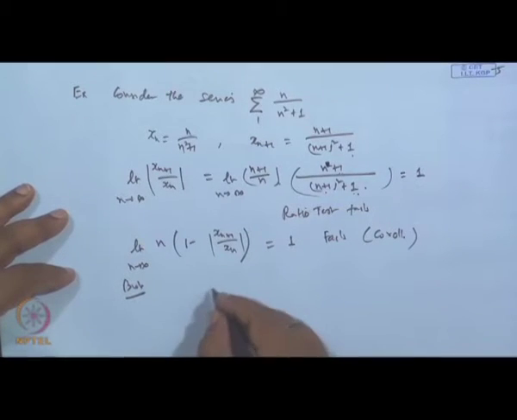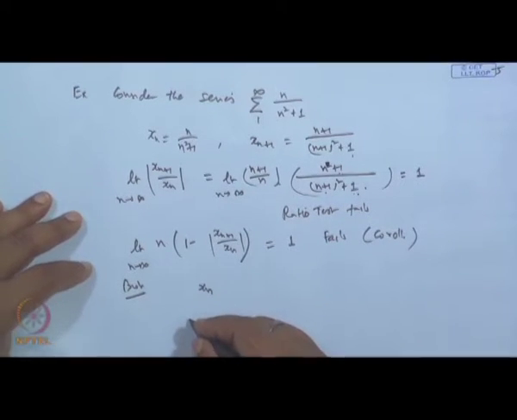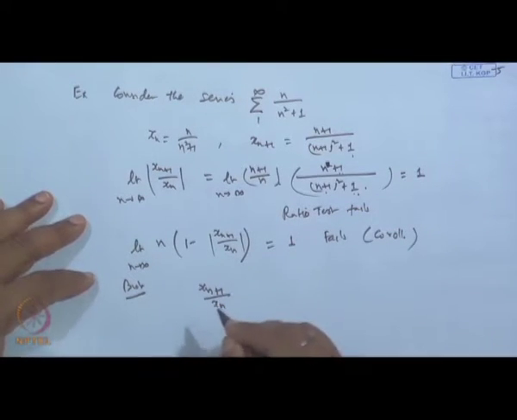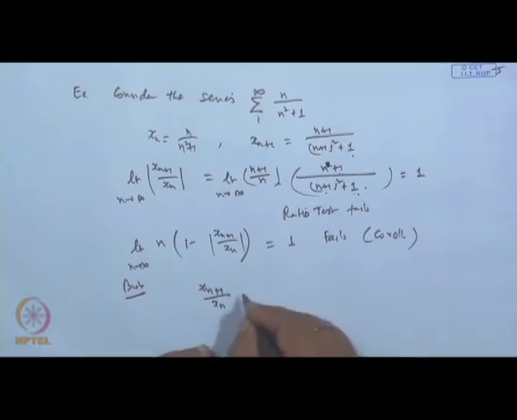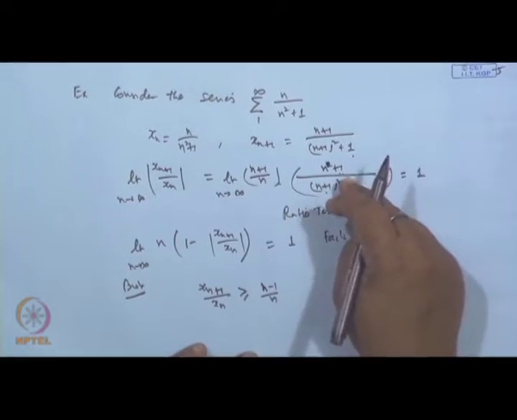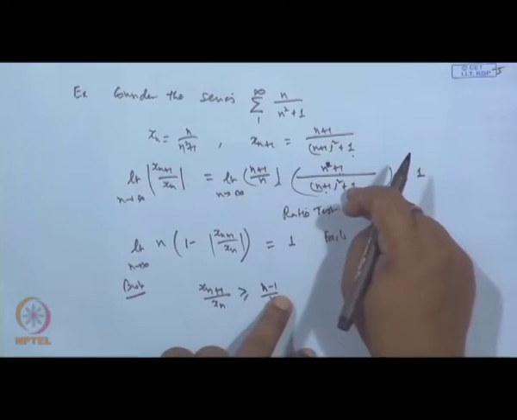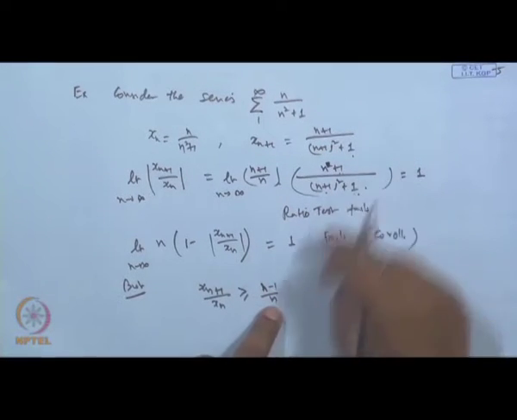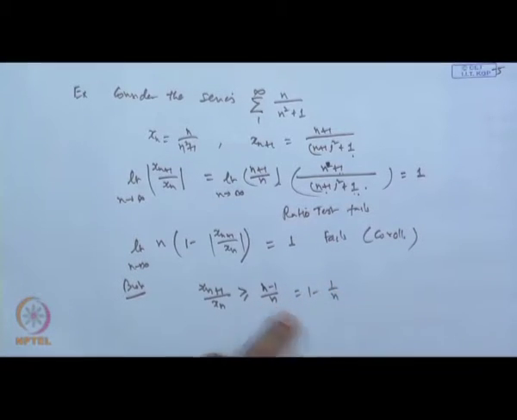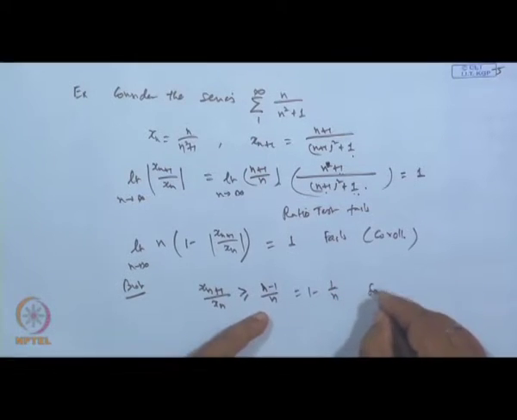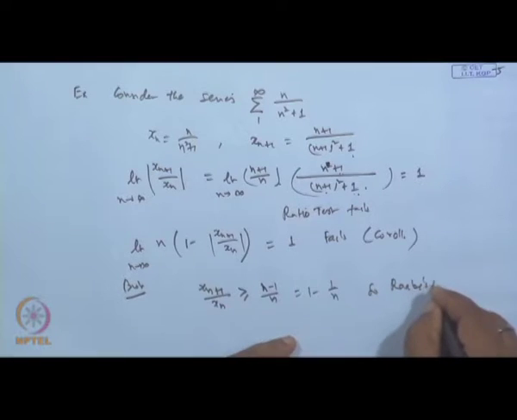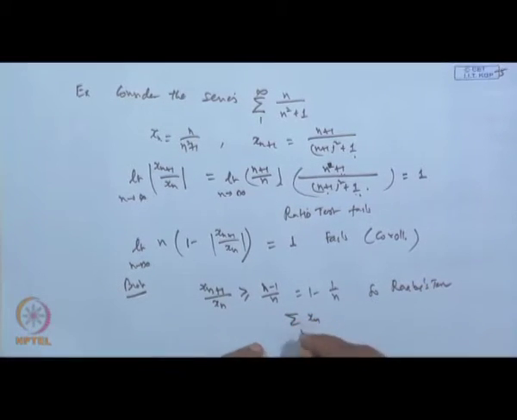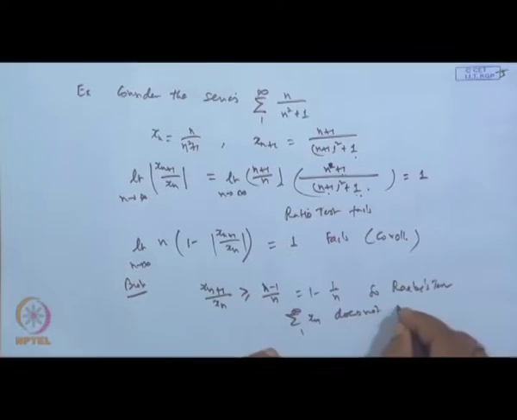But if we look at x n plus 1 by x n, what are we getting? If you just see the ratio of this and find out the term, you will get this is greater than or equal to 1 minus 1 by n. Okay. And this diverges. So by Raabe's test, the series sigma x n does not converge absolutely.